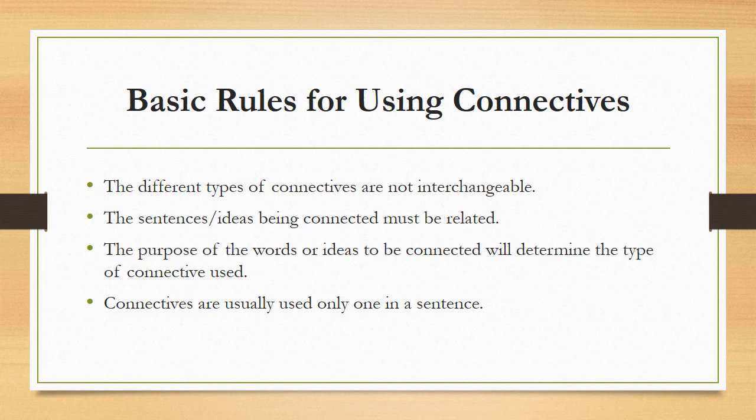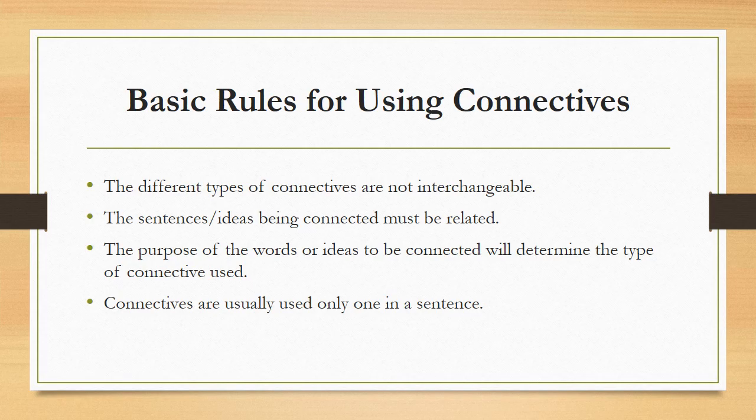The first is that the different types of connectives are not interchangeable. For example, the connective instead of is used when you have two ideas in a sentence that do not agree with each other.